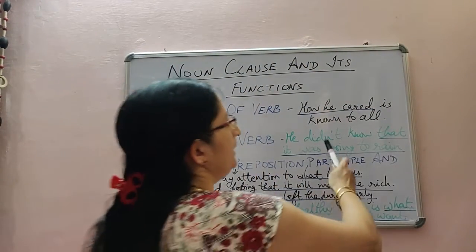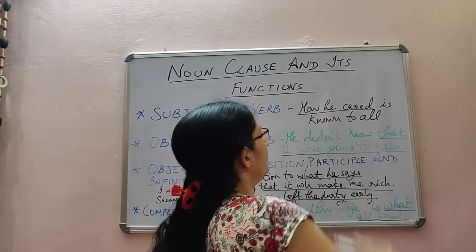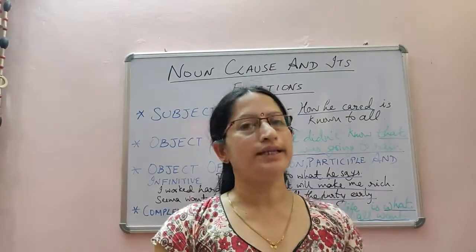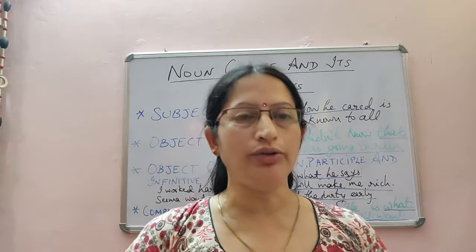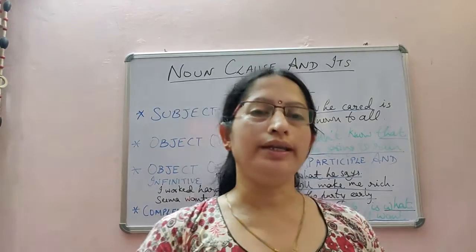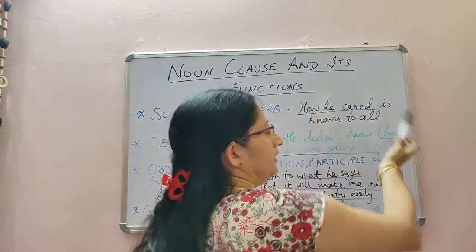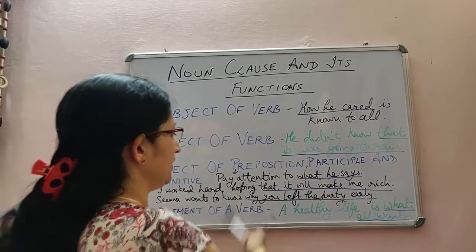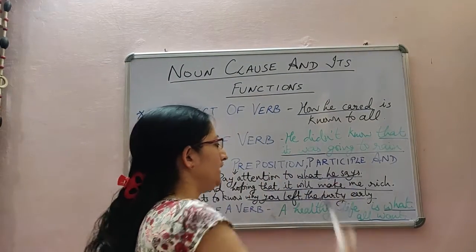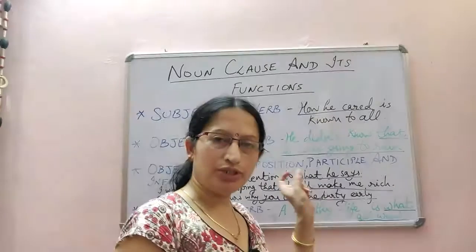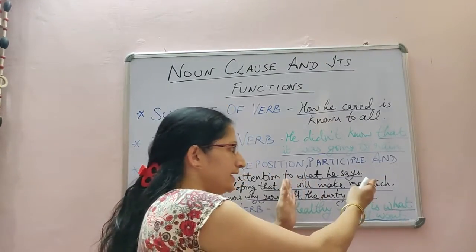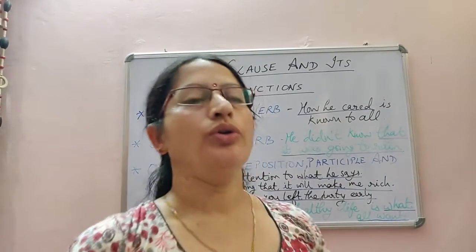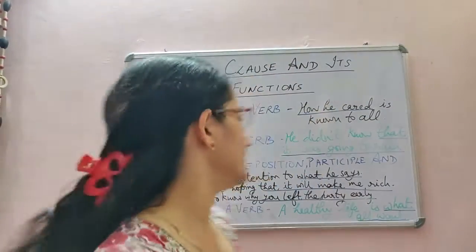Object of a verb. "We didn't know that it was going to rain." The part "that it was going to rain" is an object to the verb "know". So it is a noun clause, and the introductory word used is "that". Object of a preposition. "Pay attention to what he says." "To" is the preposition used here, and "what he says", students, is the object of "to". So it's the noun clause.